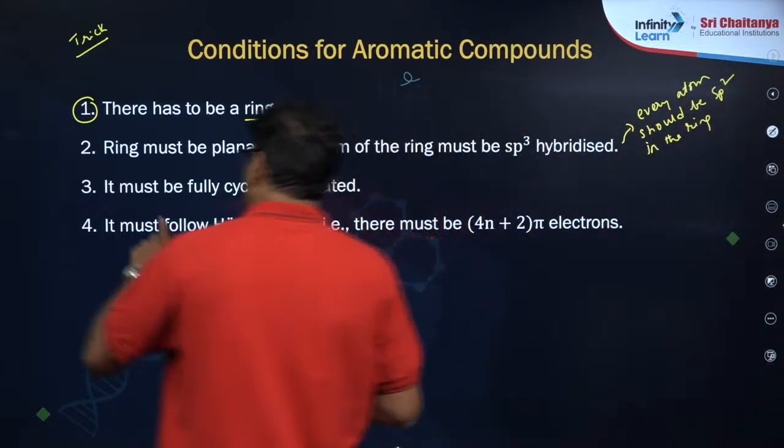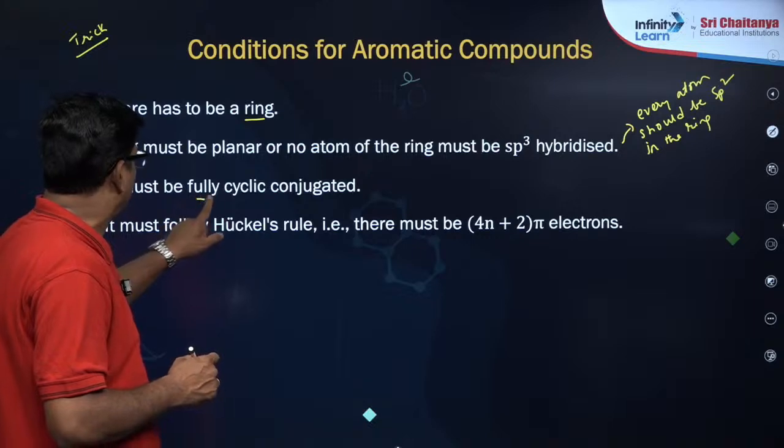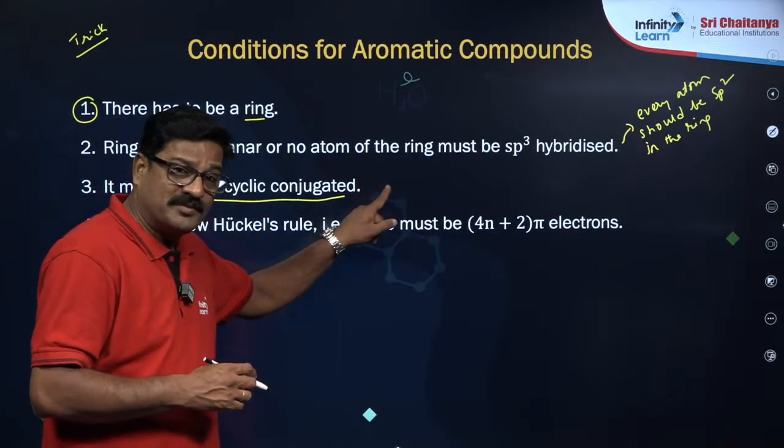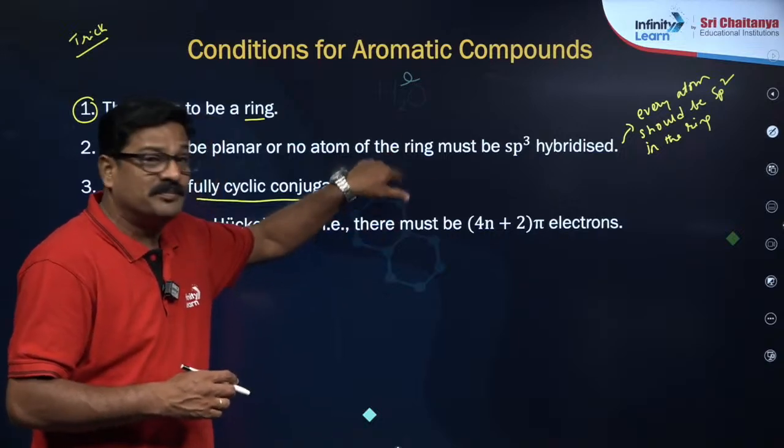Okay, and it must be fully cyclic conjugated. I mean to say here the resonance should be present in the complete ring.